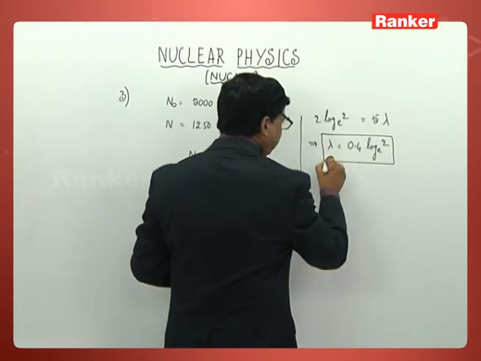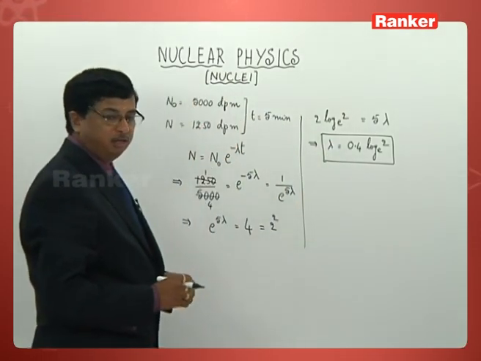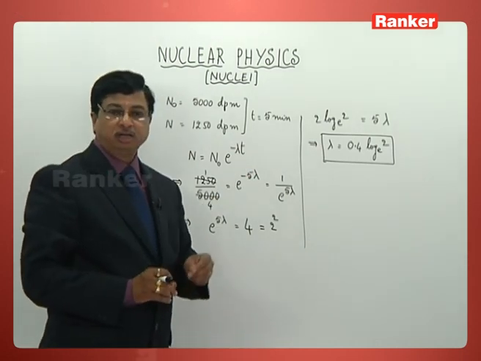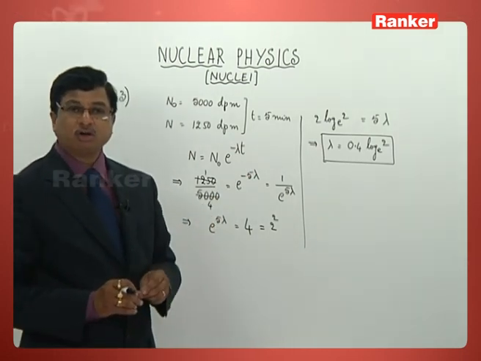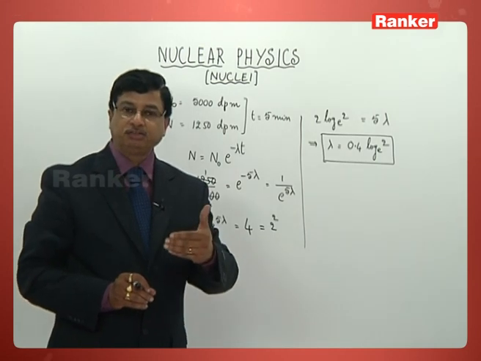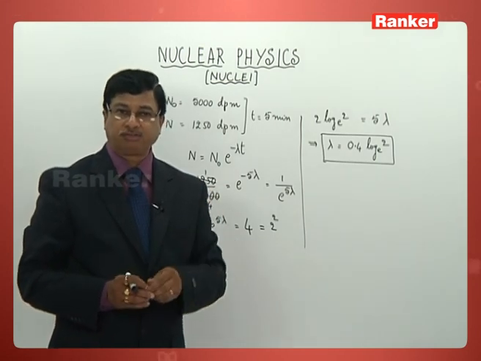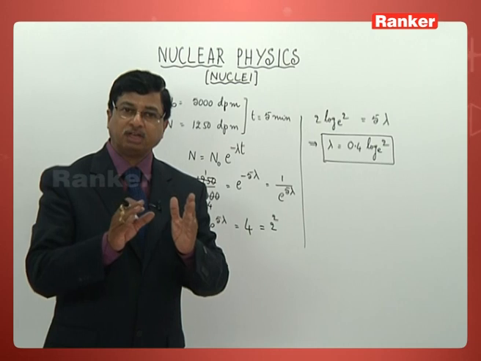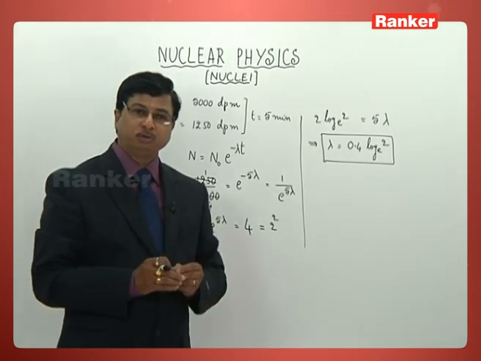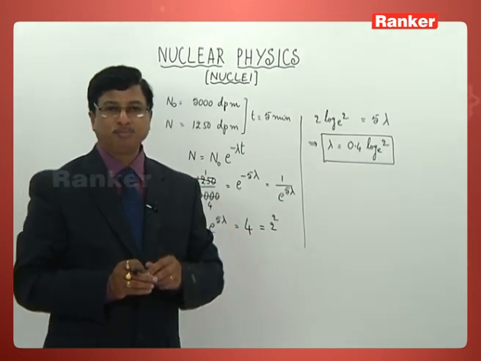This must be the value of lambda, which is called the decay constant or disintegration constant. Since time is given in minutes, he is asking per minute, and we also get a per minute value.